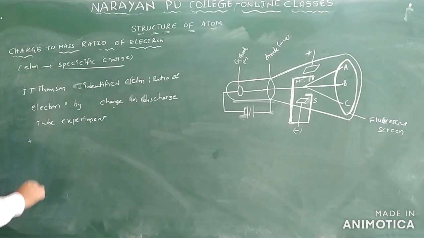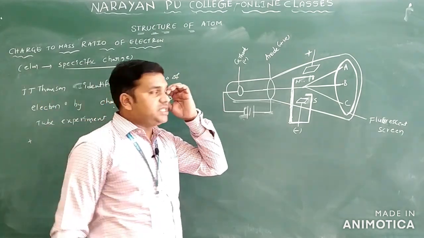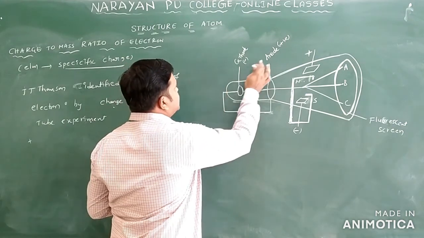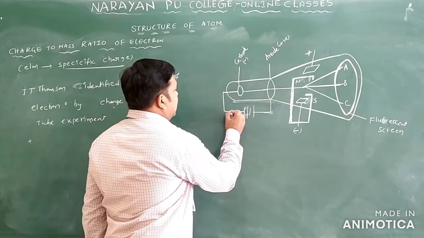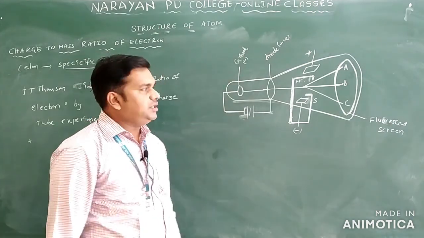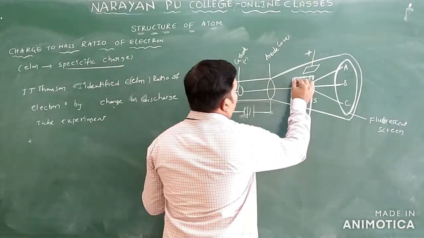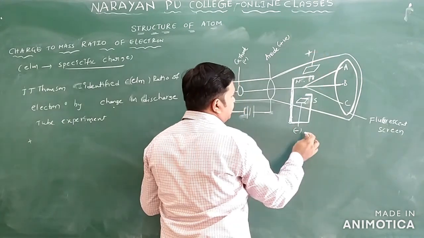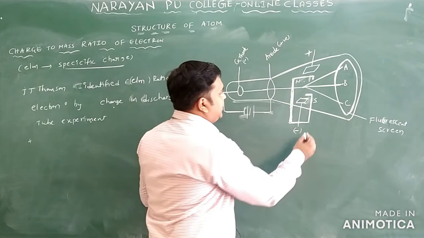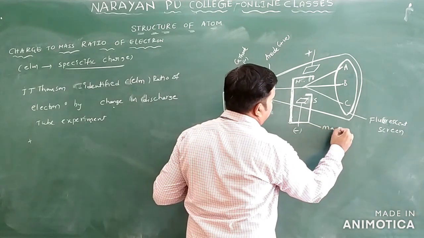Okay, so this is the discharge tube only. You see this part here, this is the discharge tube. In this discharge tube we have a cathode and an anode, and it is connected to a battery, and we are taking a gas at very low pressure. Here you can see an electric field, with positive and negative terminals, and here this is a magnetic field only.